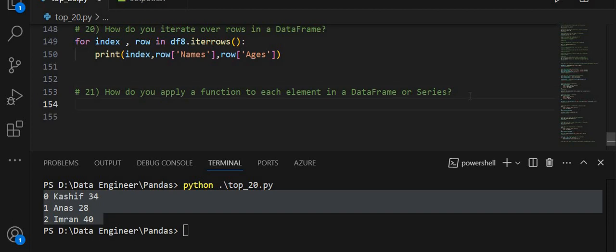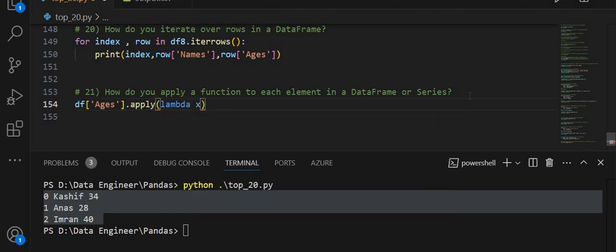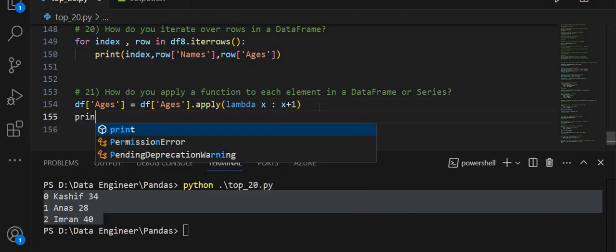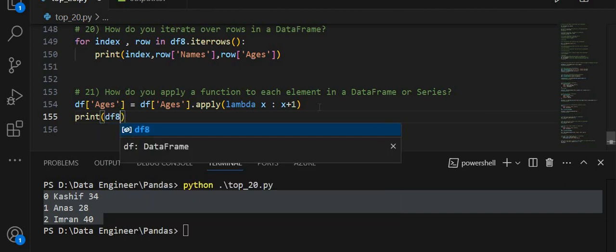How do you apply a function to each element in a data frame or series? For that I am applying a function on age, using apply, and I am applying a lambda function, x plus 1. I am going to save this, and after that I want to print df8.